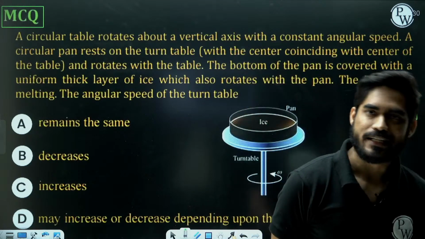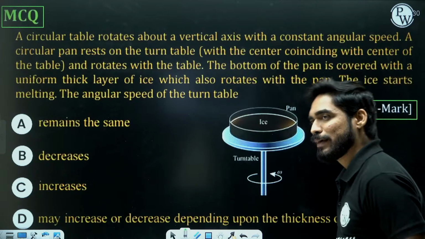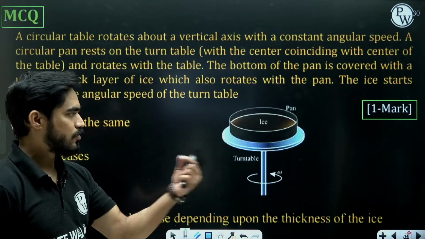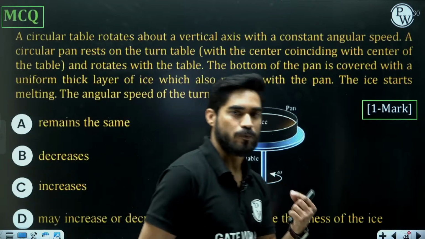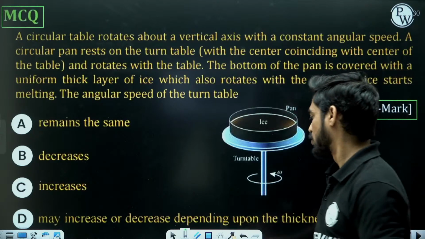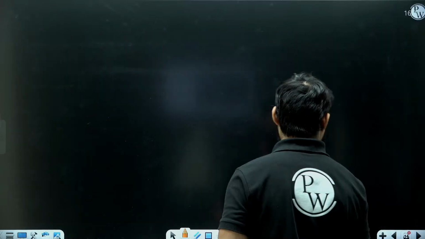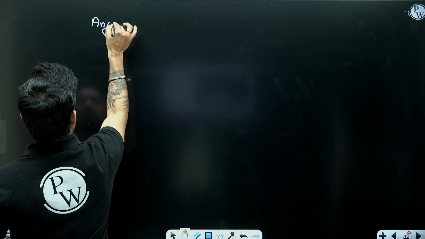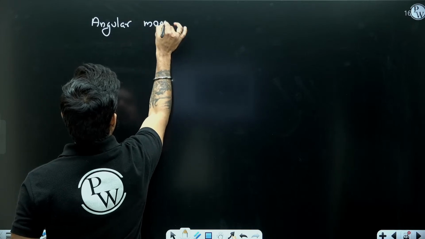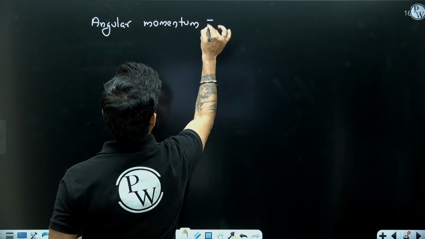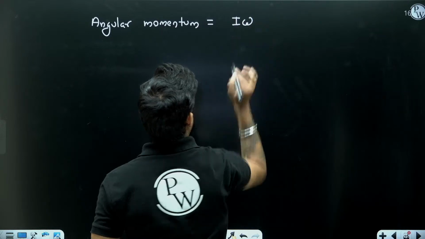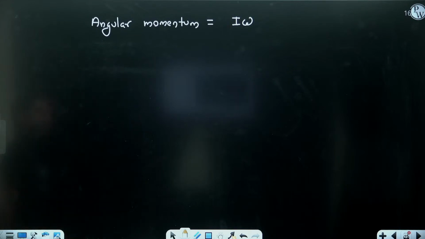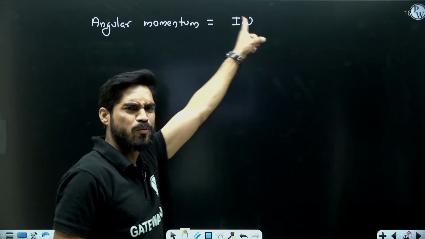Yes, you are right. We are going to apply conservation of momentum. What does conservation of momentum say? See, it is rotating, so we are going to conserve the angular momentum. And what is angular momentum? Angular momentum is given by I omega, where I is the mass moment of inertia.